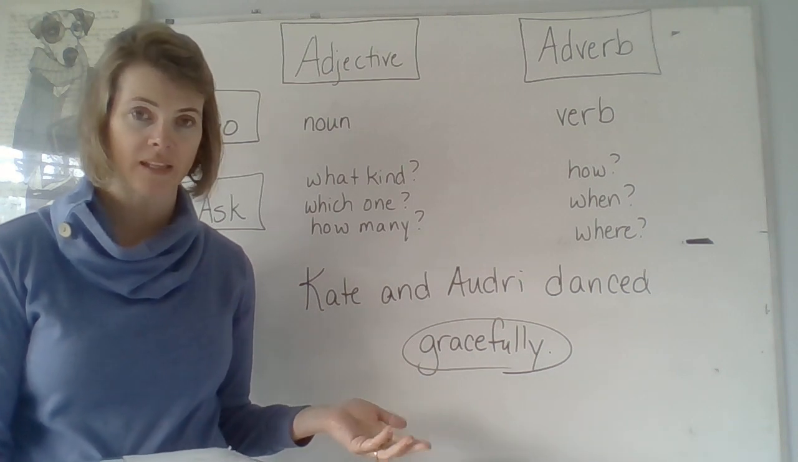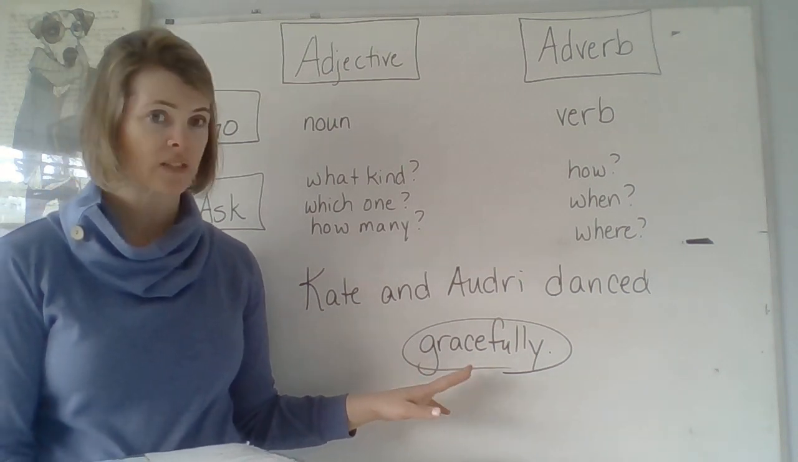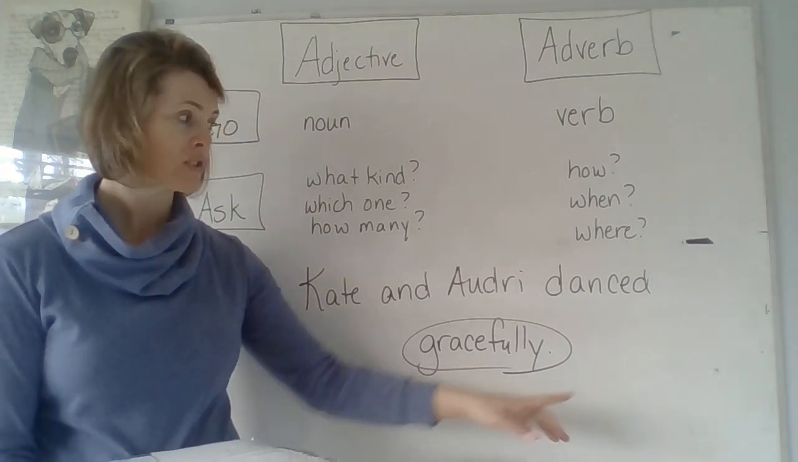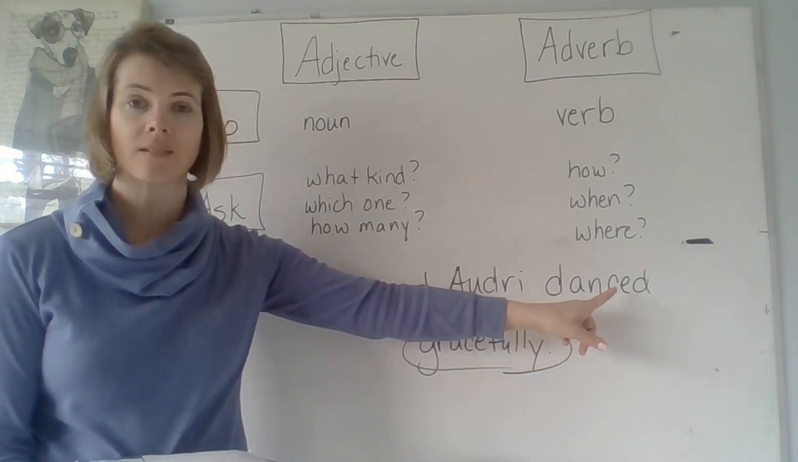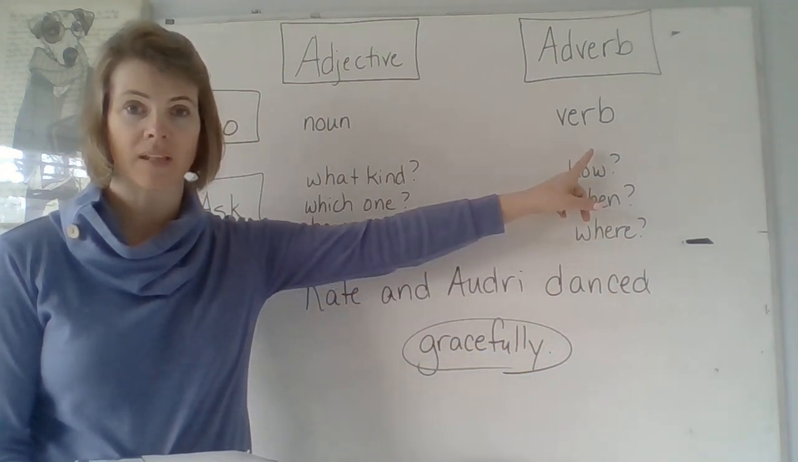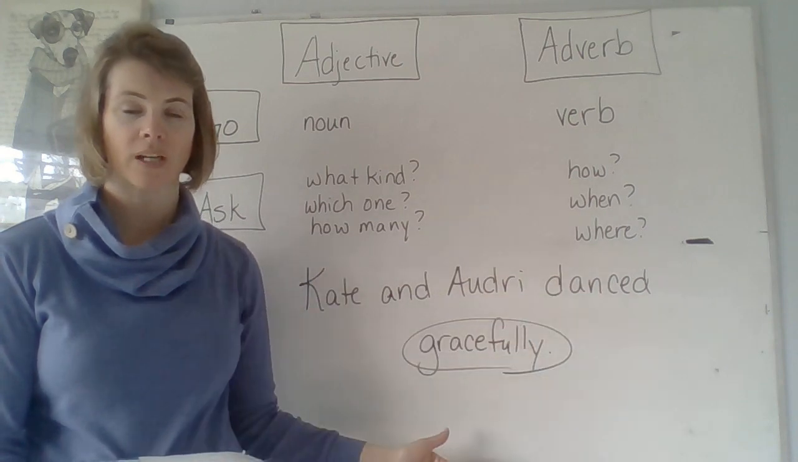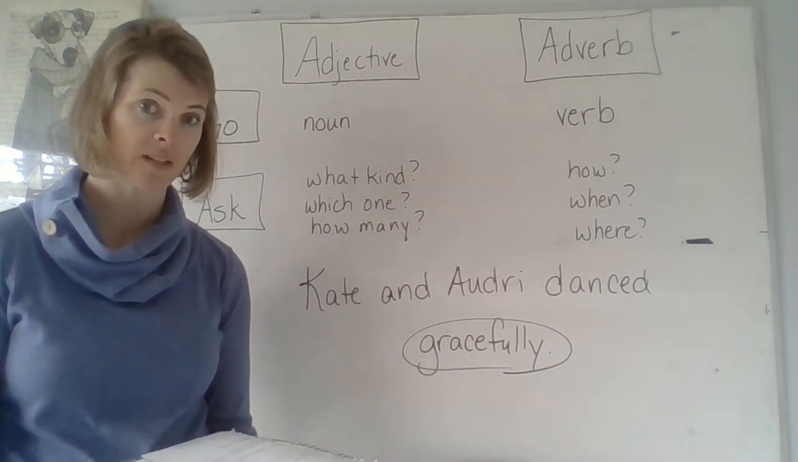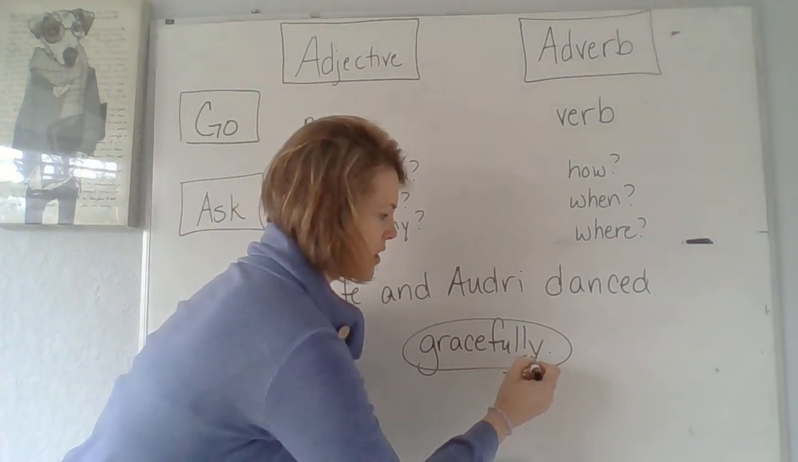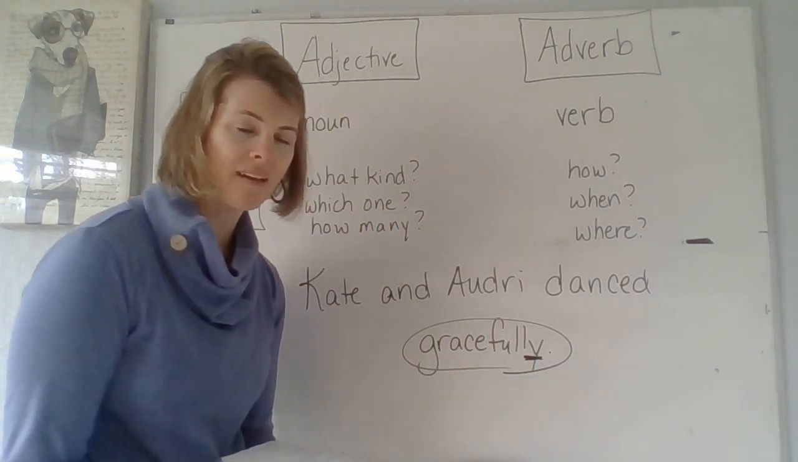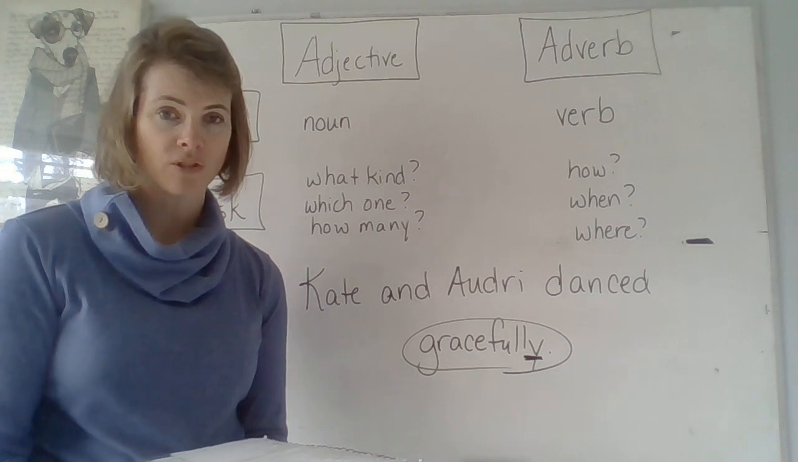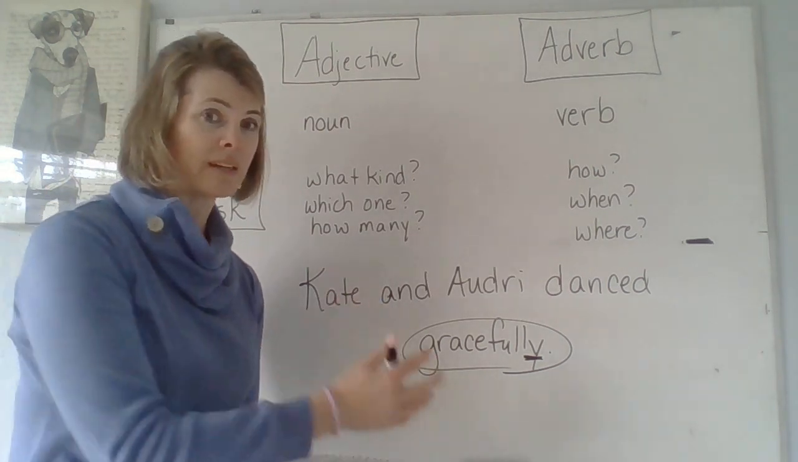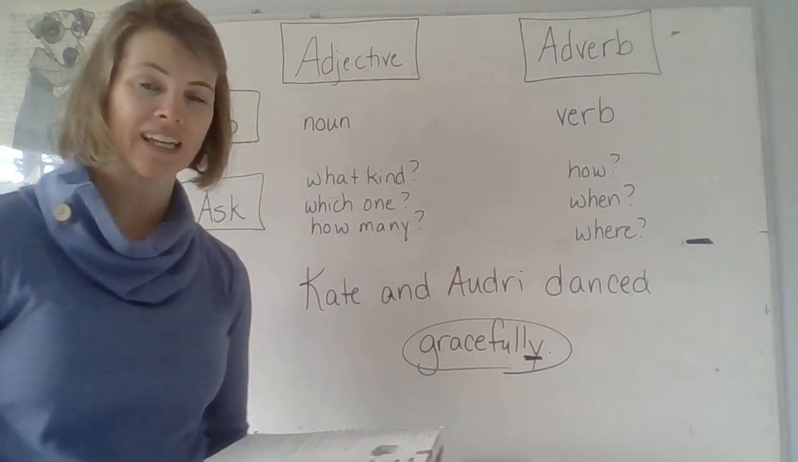You could also go about it the other way. You could say, what is gracefully describing? It's describing how they danced. And since danced is a verb, something they do, we know that gracefully has to be an adverb. There's another clue here too that we learned yesterday. Did you notice that gracefully ends in ly? And we learned that adverbs often do. So that's a whole other clue that makes you go towards adverb if it ends in ly.